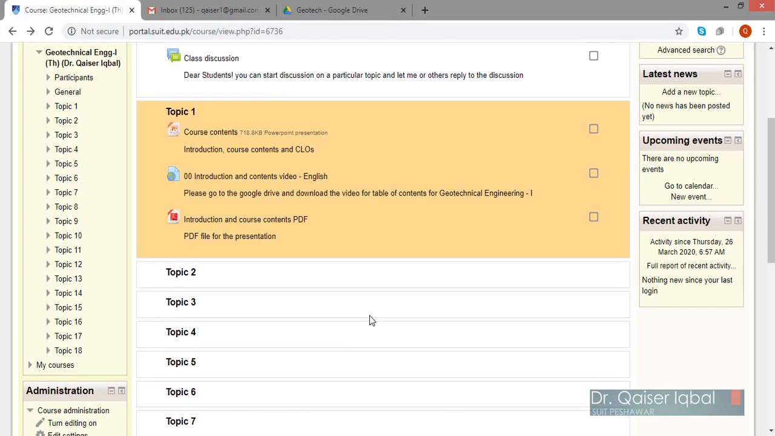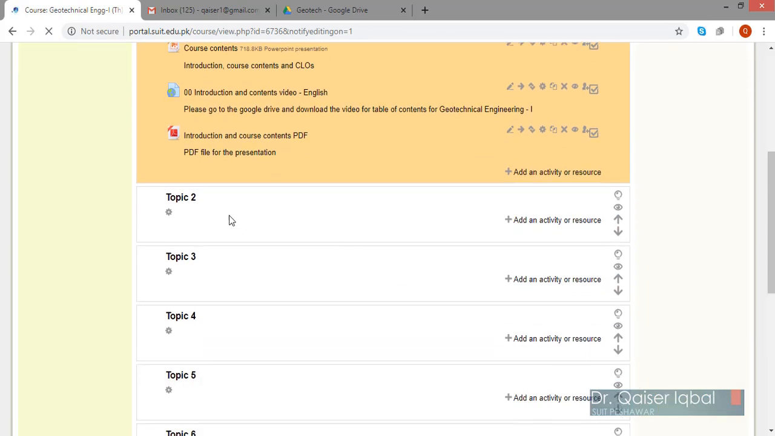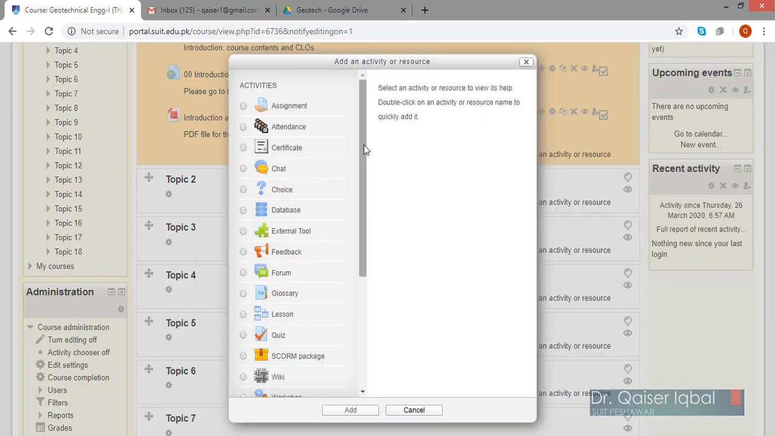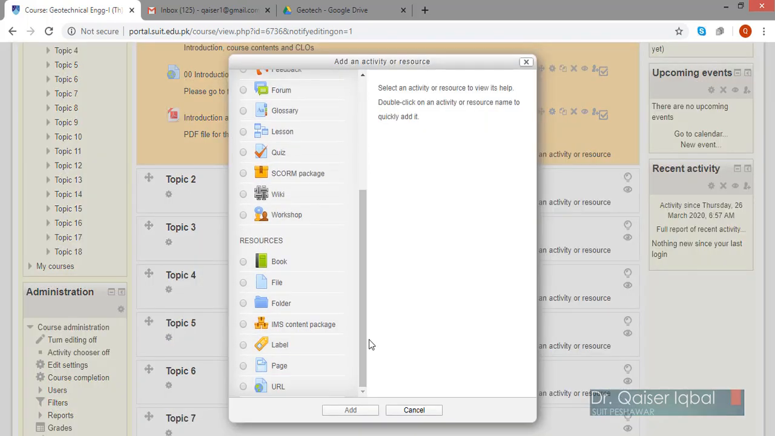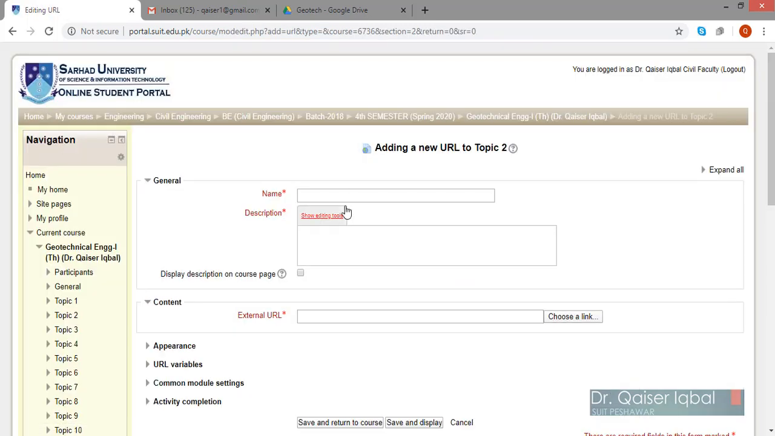Now I want to add, for example, a new topic. Under topic 2 I want to edit, so I will turn editing on in the portal. Now it's on, and under topic 2 I want to add this chapter in PDF or PowerPoint, in this case. So I will just click add activity. In this menu on the left, at the bottom, you have the URL option. You can double click this, or single click this and then click the add button over here. Now it will take you to the URL adding option.